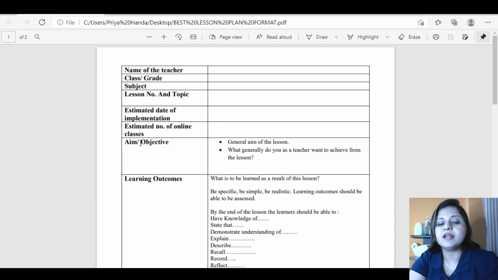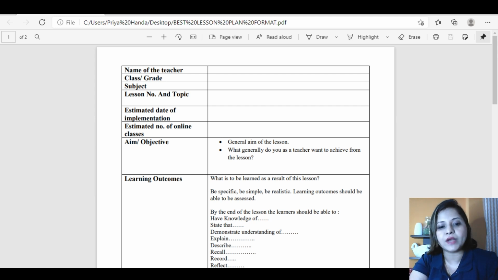Then is a general aim or objective. I have specified here that you put your general aim of the topic here. And what generally do you as a teacher want to achieve from this particular lesson? Like what do you want? What is the objective of teaching it? Further, we have learning outcomes. Now this is very important. Do not confuse objectives with learning outcomes. They both are different. Objective is your goal of teaching that topic, and learning outcomes mean what exactly you want to see as an output in children after they have learned that topic.